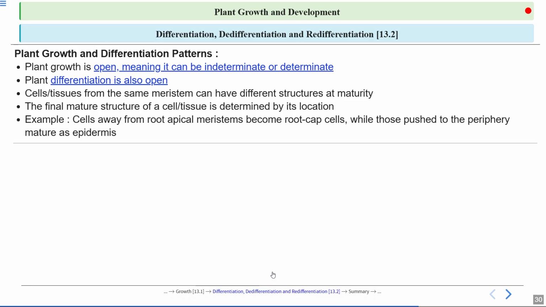This specialization is completely based on the location where they are located. Okay, so if we talk about examples, cells away from the root apical meristem become root cap cells, while those pushed to the periphery mature as epidermis. So which type a cell gets specialized into completely depends on the location where it is located.